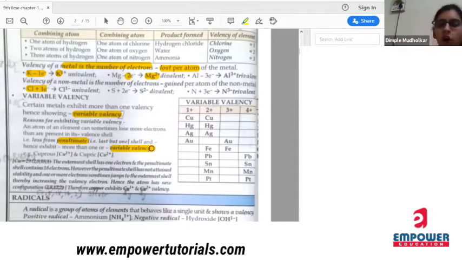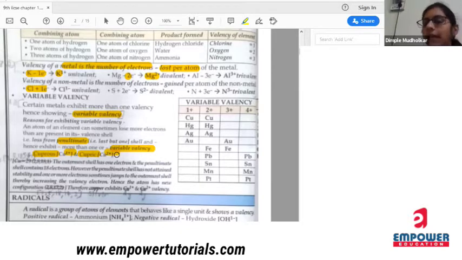Okay. So the atom can lose electrons from its valence shell also, or it can lose electrons from its penultimate shell also. What is the meaning of word penultimate? The second last shell. Okay. For example, cuprous and cupric. So always remember the smaller valency is denoted by the word OUS. For example, cuprous, so the valency is +1. Okay. Cupric, the valency is +2.